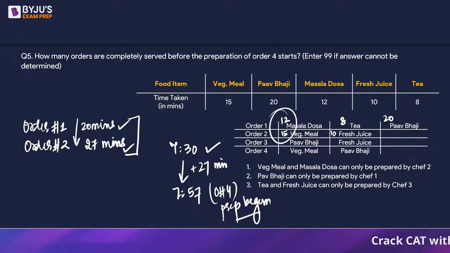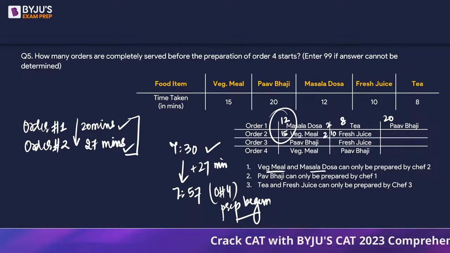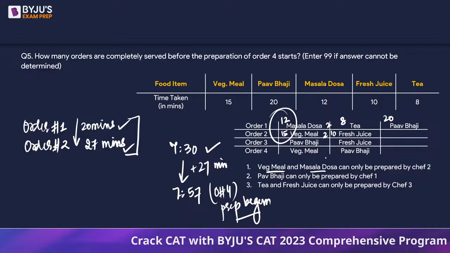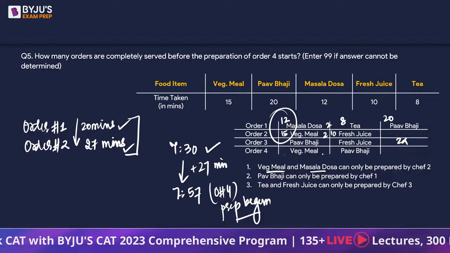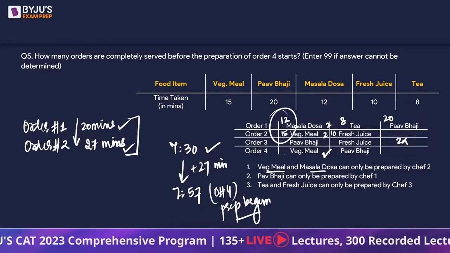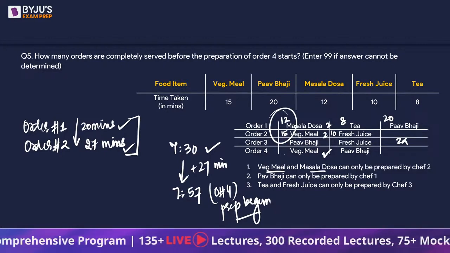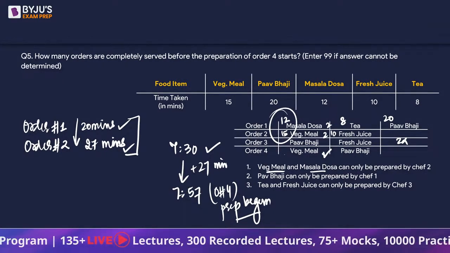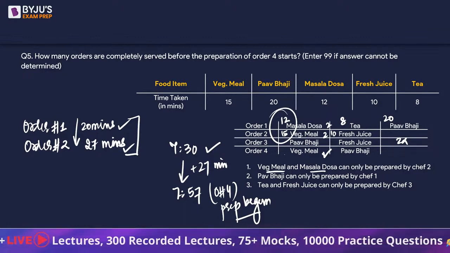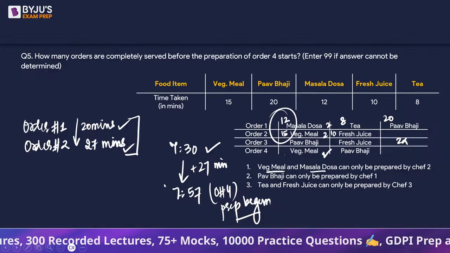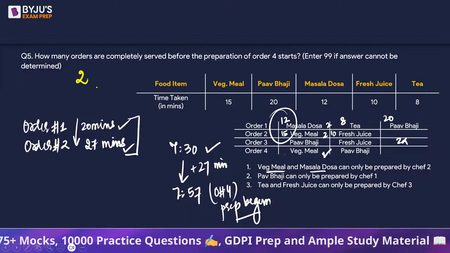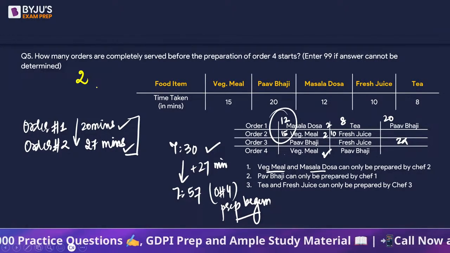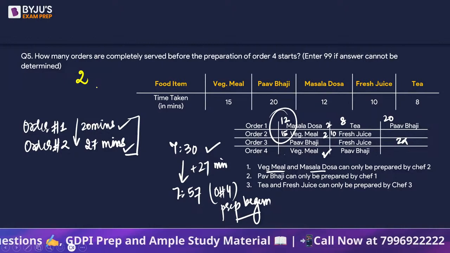If you look at this particular column, masala dosa and veg meal that is being prepared by chef 2. So chef 2 will get free in 27 minutes. See, order number 3 does not have chef 2. So for order number 4, he will start his preparation, he will start working on it. So that means 2 orders are going to be completely ready by the time 4th order preparation starts.